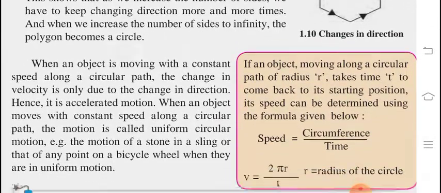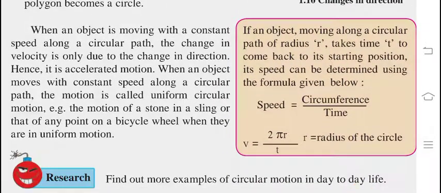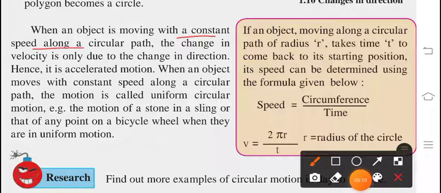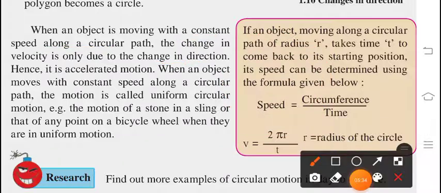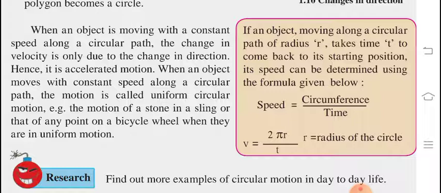We will go ahead with this: when an object moves with a constant speed along a circular path, the change in velocity is only due to change in direction. Obviously, if this is a circle, change in velocity is with change in direction. Everywhere we are changing the direction. Observe this. This is your straight line, and here continuously you are changing your direction. So hence we can say that when an object moves with a constant speed along a circular path, the change in velocity is only due to change in direction.